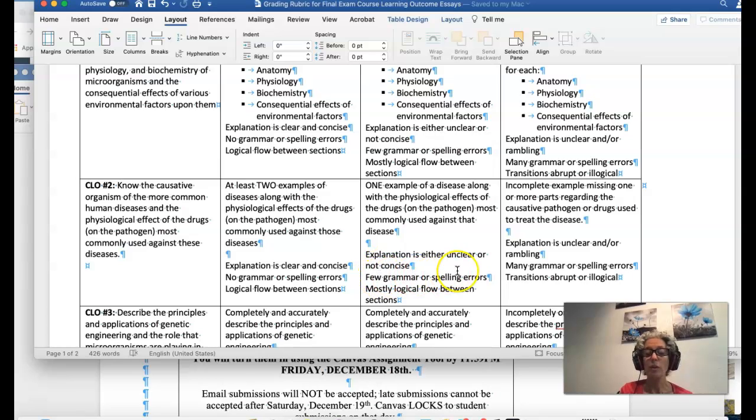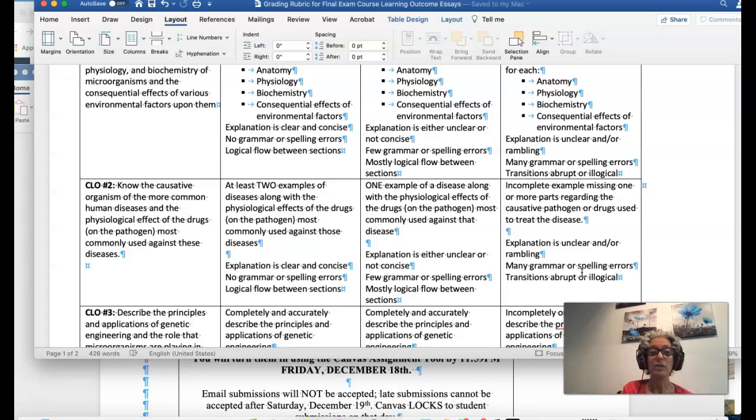If you have some grammar or spelling errors, you can still meet the expectations, and you have a pretty decent logical flow. You will not meet the expectations if you have an incomplete example, or it's missing one or more parts, if your explanation is unclear or rambling, lots of grammar and spelling errors, and if the transitions between sections are abrupt or illogical.